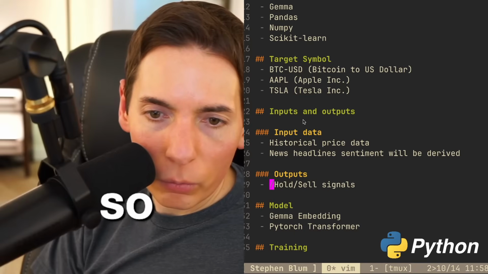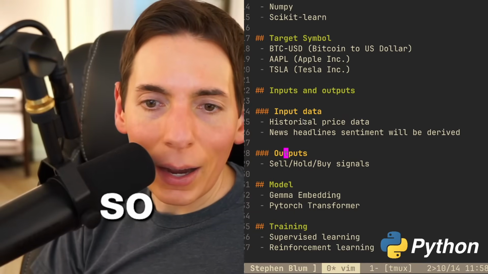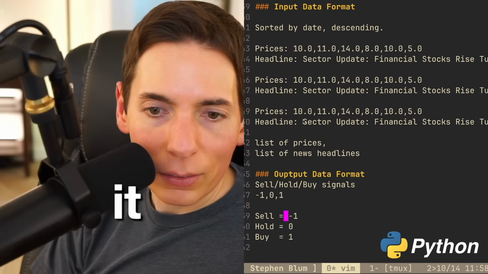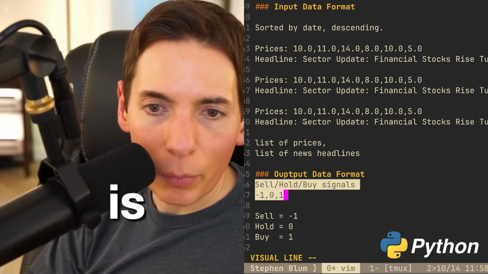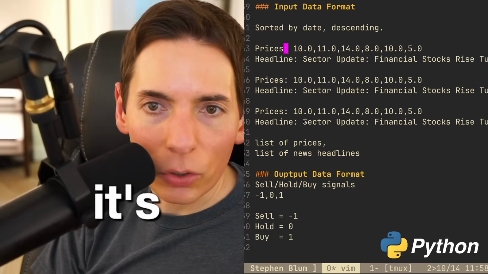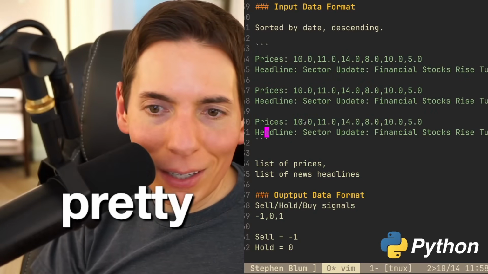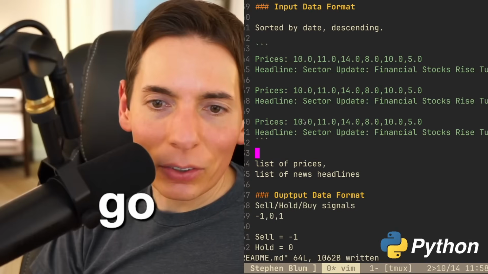So we will do it like this. Okay, sell, hold, or buy. And it looks like this. So this is the output format. The input format looks like this. So actually what I could do is I need to put this into pretty, make it pretty. There we go. And that's kind of like the format.